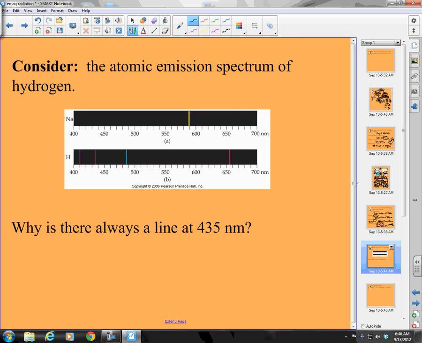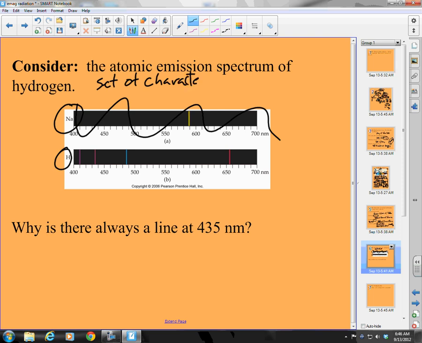Consider the atomic emission spectrum of hydrogen. Oh man, what is that? When we have this thing here, first of all, here's sodium, so we don't care about sodium. Here's H, hydrogen. Well, what is an atomic emission spectrum? Well, it is a set of characteristic, what does that word mean? Characteristic means it is unique to that atom. Set of characteristic electromagnetic radiation.